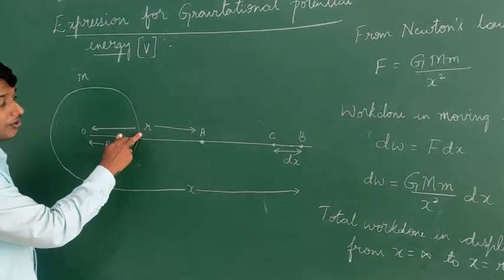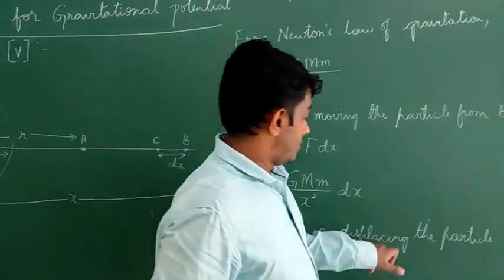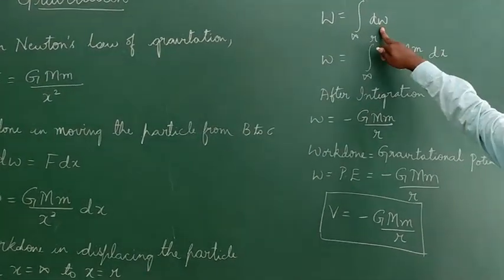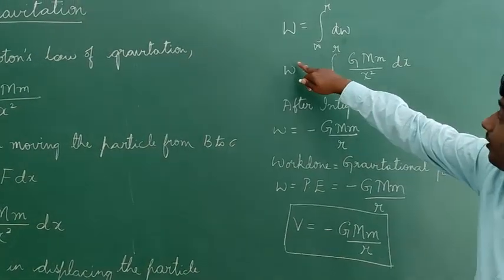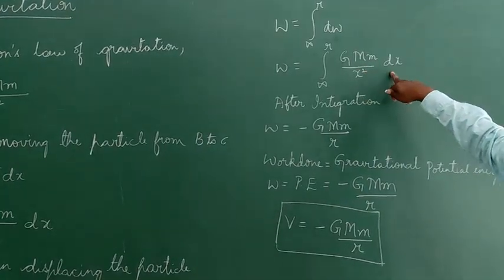So it can come very close to the earth, at a distance small r. So that work done is equal to the integration from infinity to r of dW. This is what we have. So I'll substitute our dW into this equation, that is GMm by x square into dx.